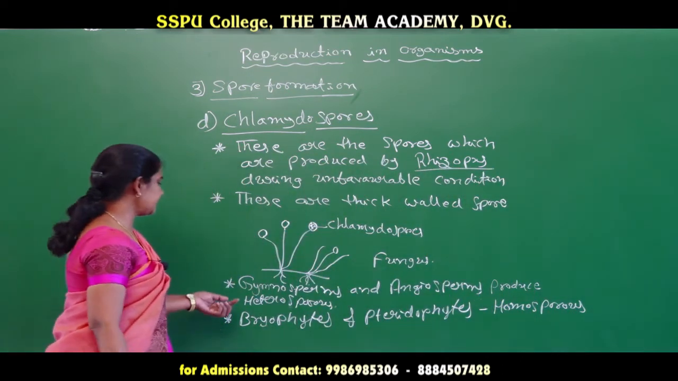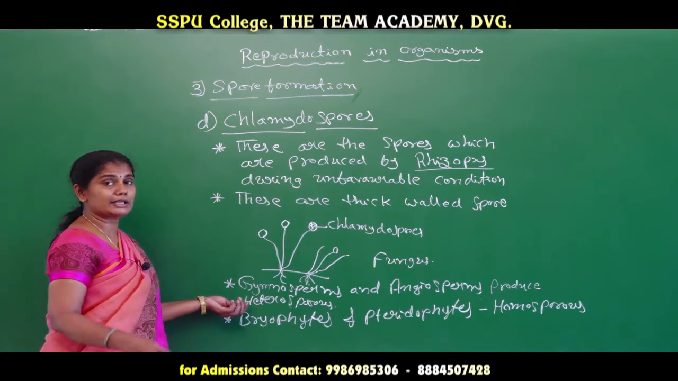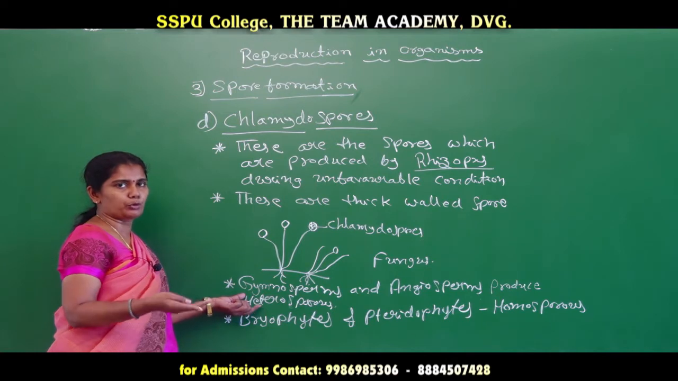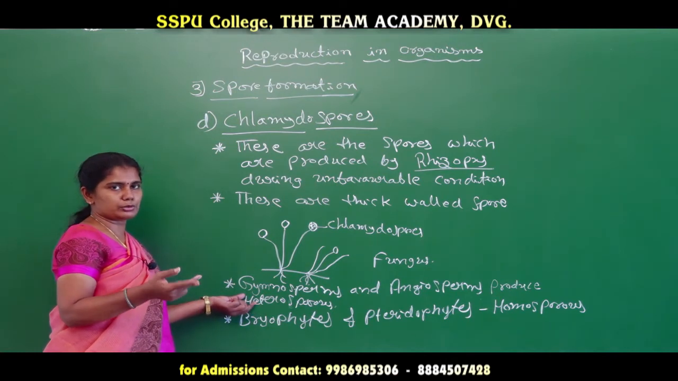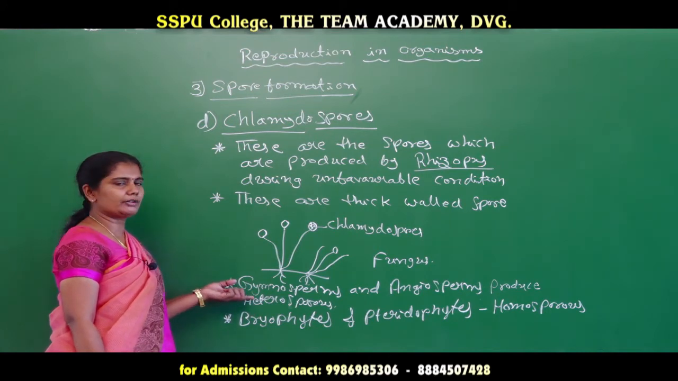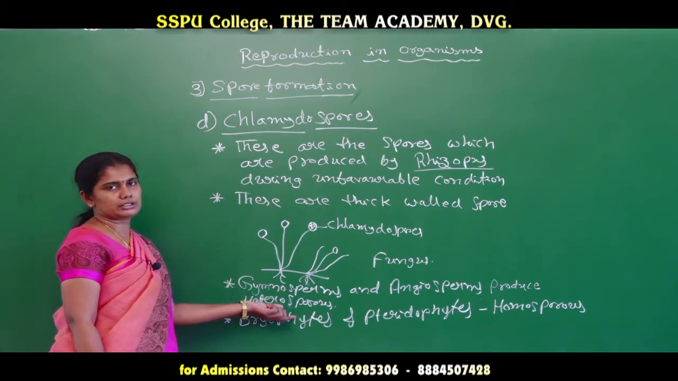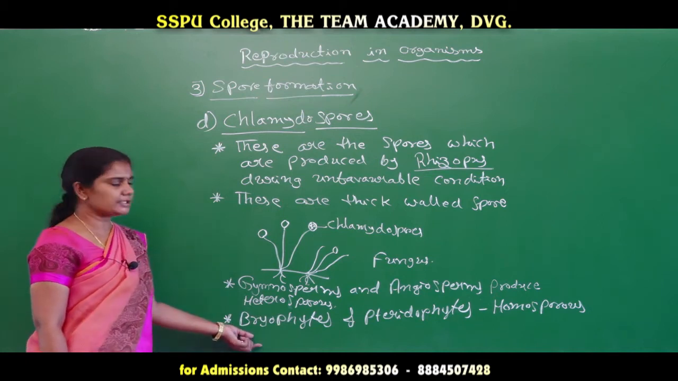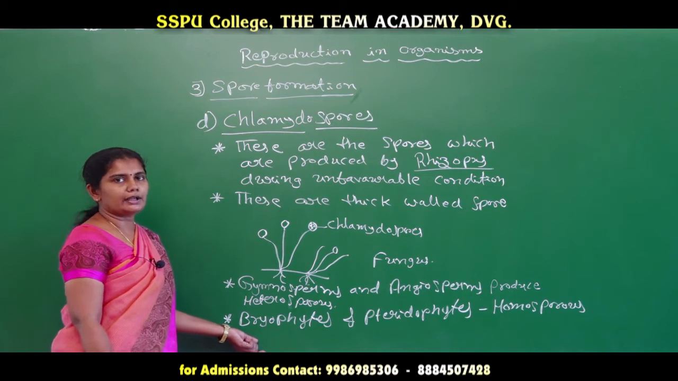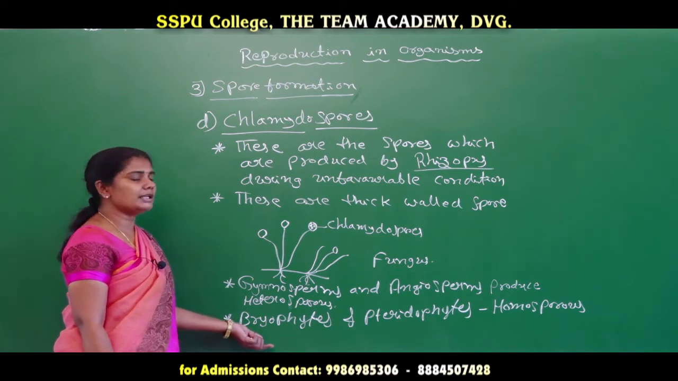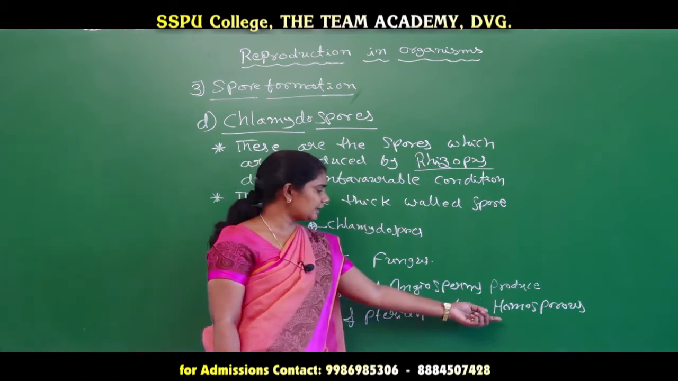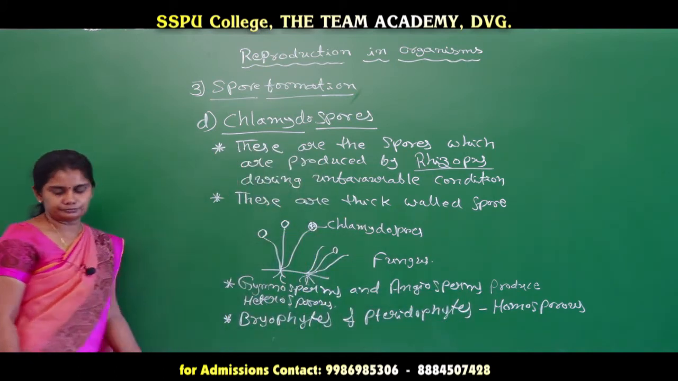That means in gymnosperms and angiosperms, and in the case of some of the pteridophytes also, we can see the formation of two types of spores, like microspores and megaspores. So those plants are considered heterosporous plants. And when it comes to the bryophytes and some pteridophytes, these plants produce only one kind of spore. So these types of plants are considered homosporous plants.